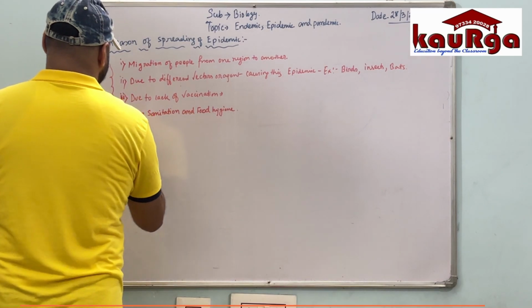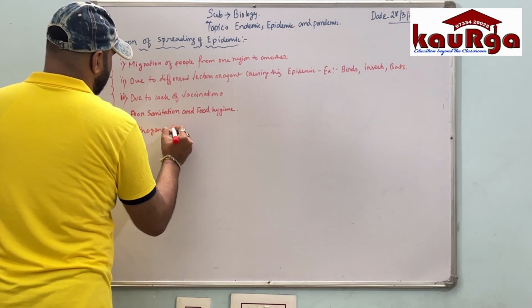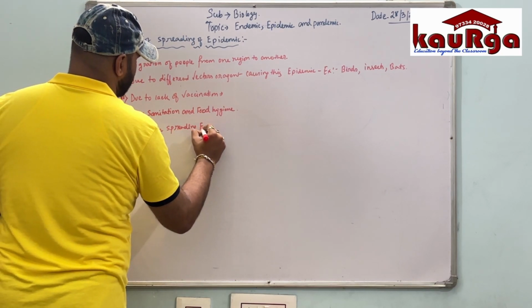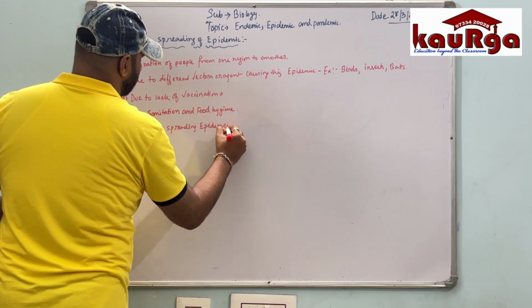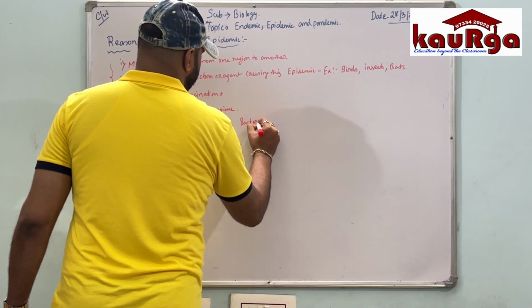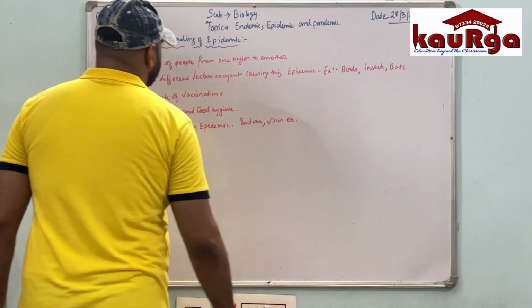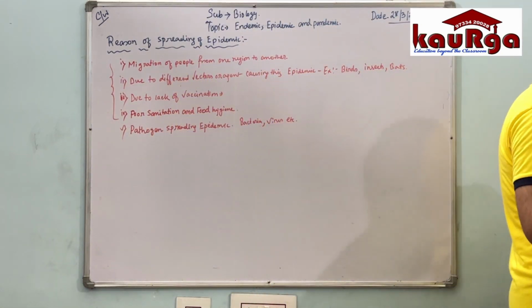Along with that, we will include another point called pathogen spreading epidemics. What is that? Certain kinds of pathogens like bacteria, viruses, etc. could spread an epidemic to a certain region in a very short period of time.